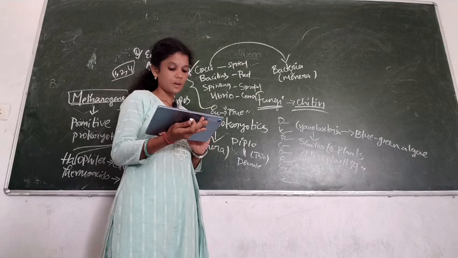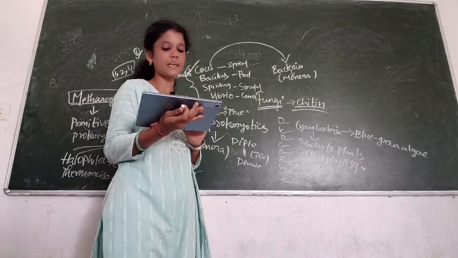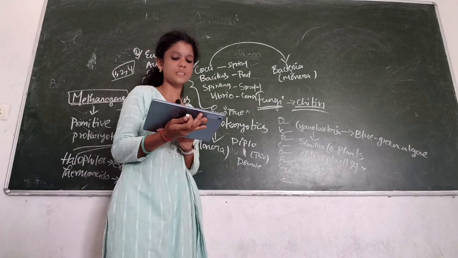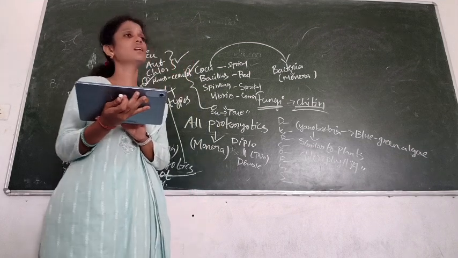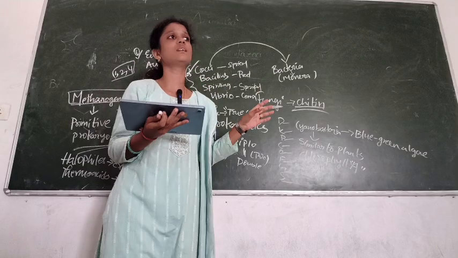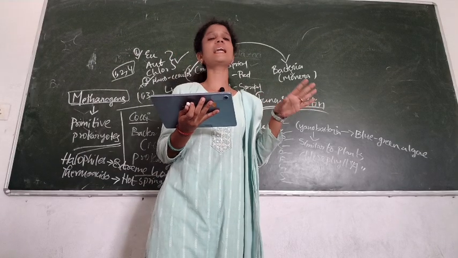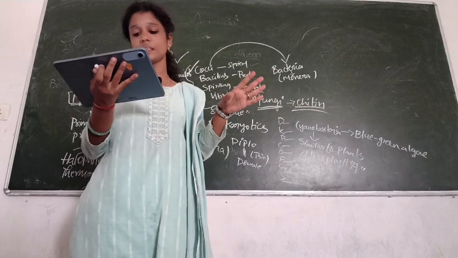Which of the following fixes atmospheric nitrogen? A. Nostoc and Anabaena, B. Archaebacteria, C. Cyanobacteria, D. None. Nostoc, yes. Nostoc and Anabaena can fix atmospheric nitrogen.